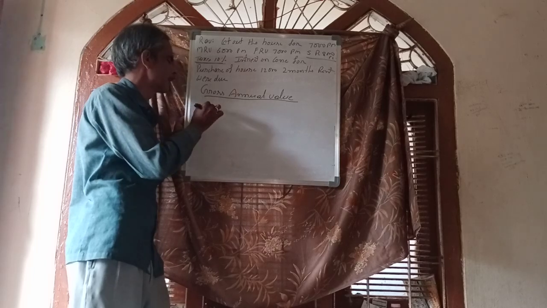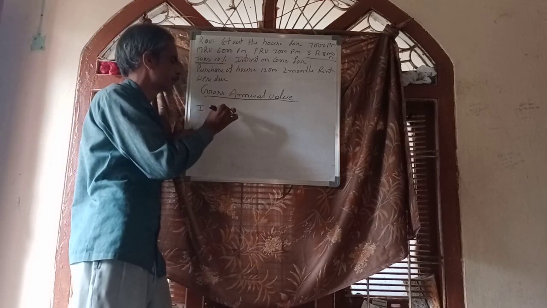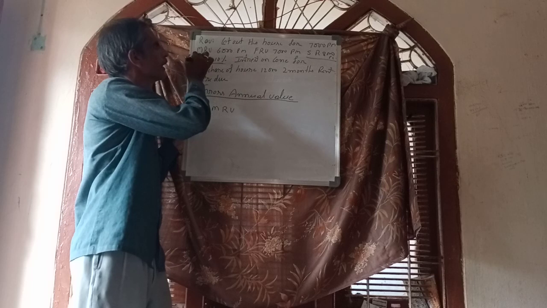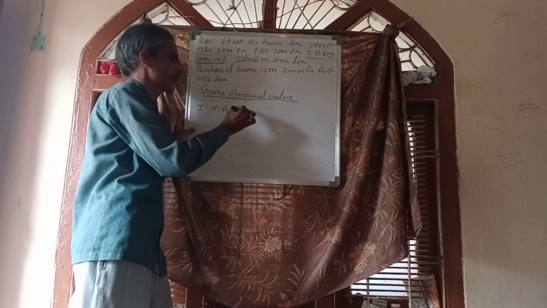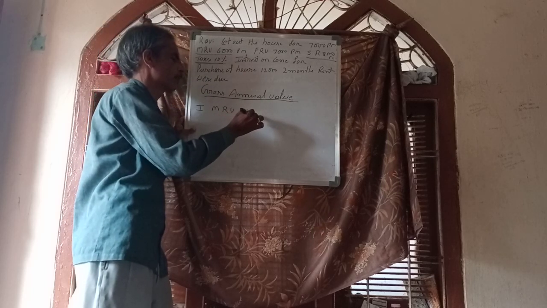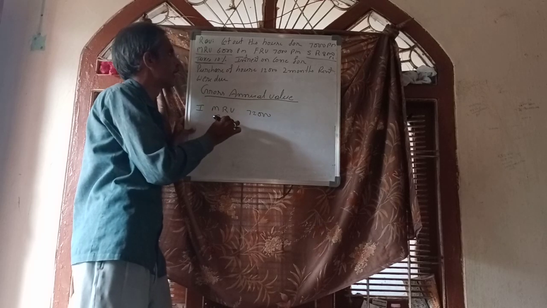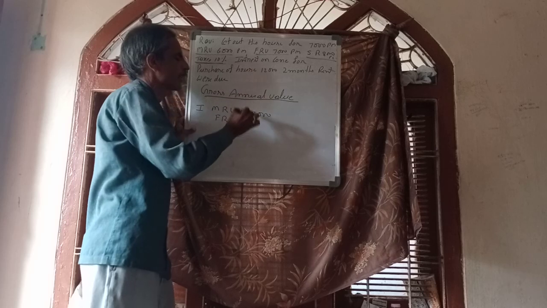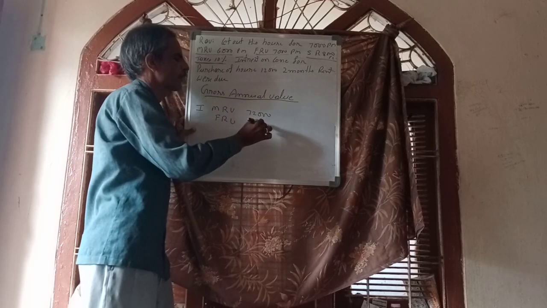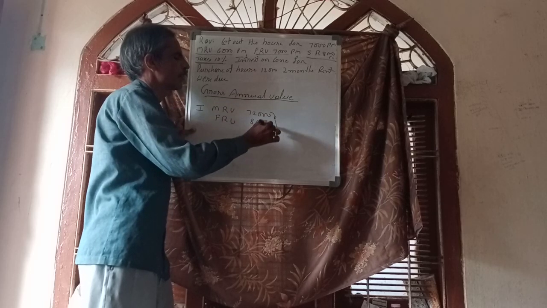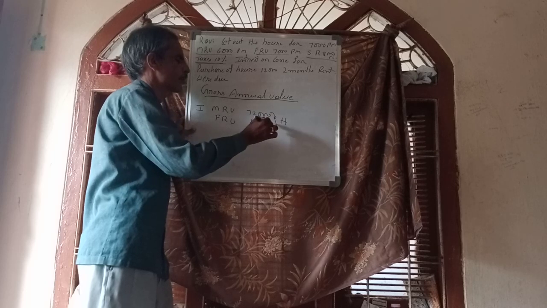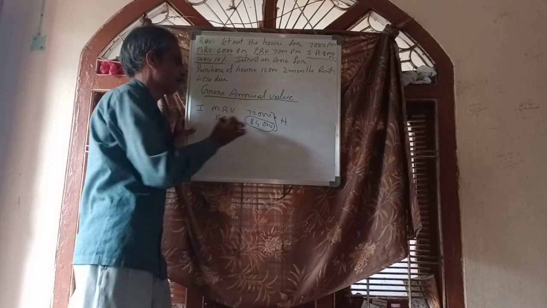First step, municipal rental value. Municipal rental value, MRV, 6,000 per month, 6,000 into 12, 72,000. Fair rental value is given as 7,000 per month, 84,000. Out of these two, municipal rental value and fair rental value, take the highest, 84,000.